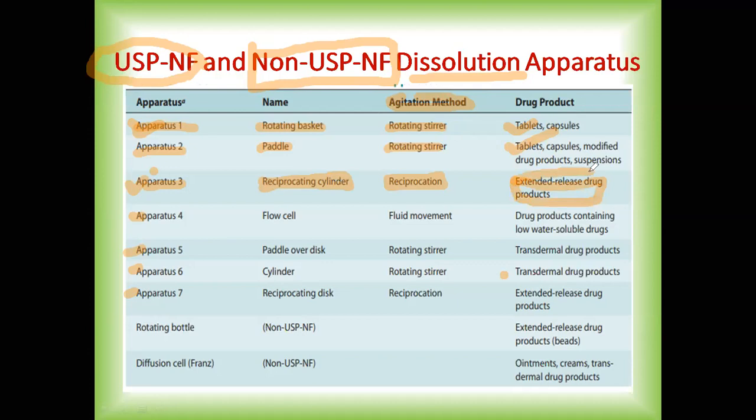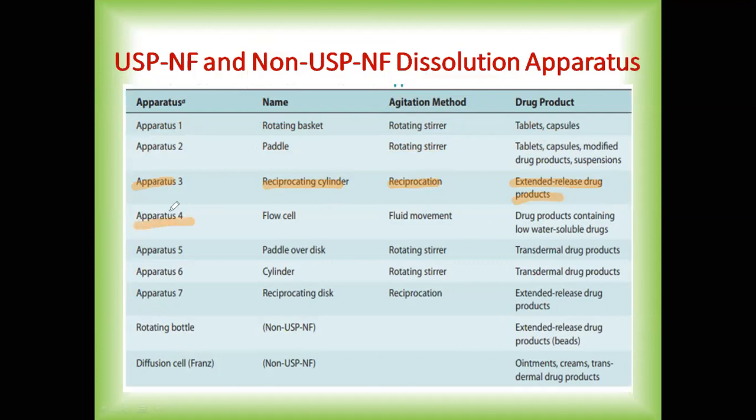Now, why is this whole classification very important for you people? Because you people are doing masters in pharmaceutics, and if you don't know the dissolution test apparatus as per USP and which apparatus is used for which type of dosage form, then it is of no use. So for extended release products, which type of apparatus are we going to use? We are going to use apparatus 3, that is called the reciprocating cylinder.